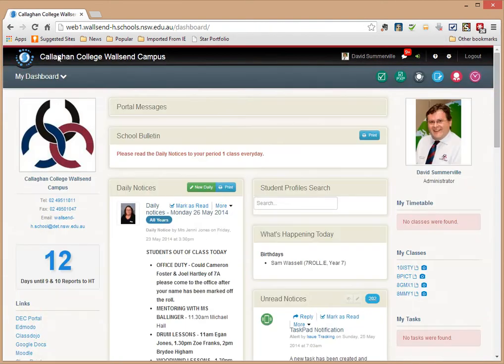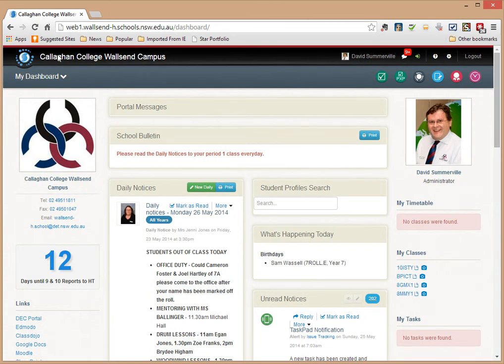Click, and away we go. It goes to his profile. Okay, so back we go, and you can see all the flags we've got set for that particular student. Click back here, back to the dashboard.